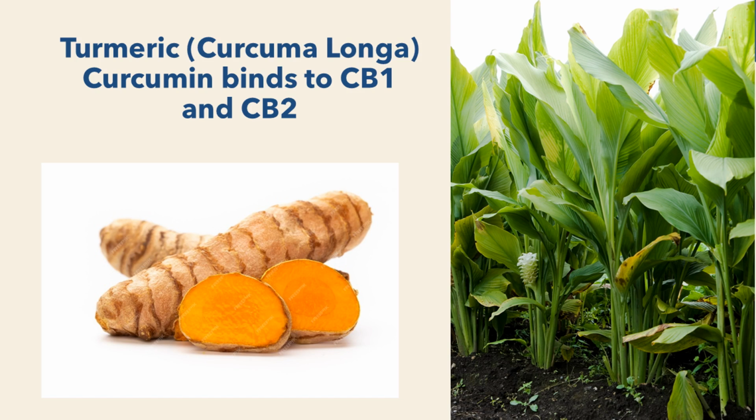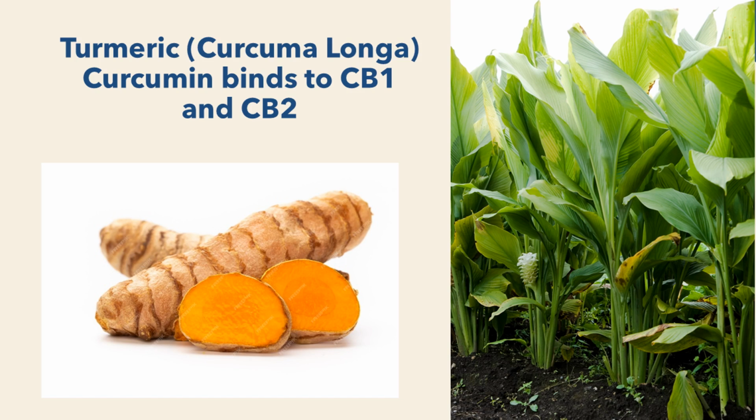Turmeric is a colorful spice and a member of the ginger family. It maintains a revered status in several cultures. It has a special place in both Ayurveda and traditional Chinese holistic practices. Recent studies have examined the anti-inflammatory potential of this plant. Some studies are investigating using cannabis and turmeric as a two-pronged treatment for digestive diseases. Many of turmeric's benefits stem from the constituent curcumin, a polyphenol that interacts with the endocannabinoid system. This molecule binds to CB1 and CB2 receptors and increases endocannabinoid levels in the brain.